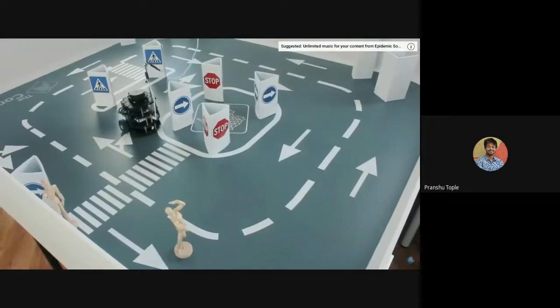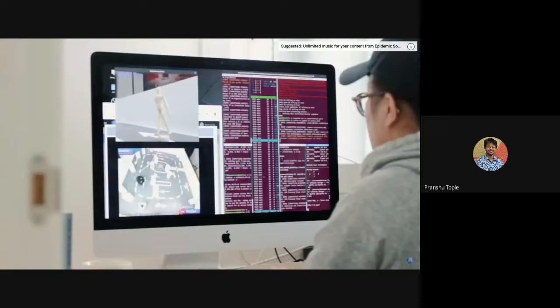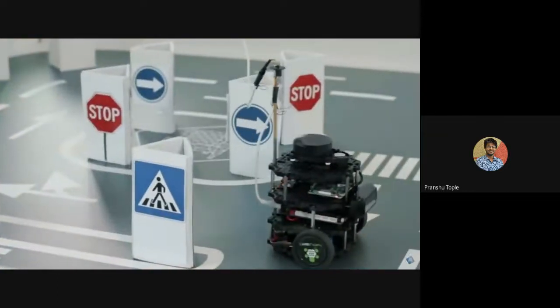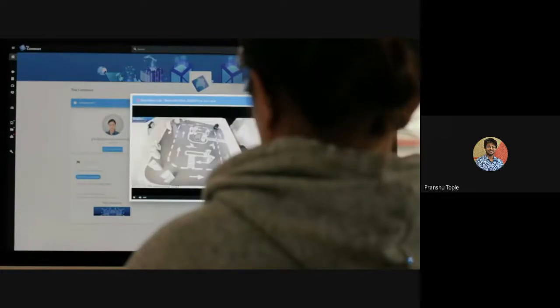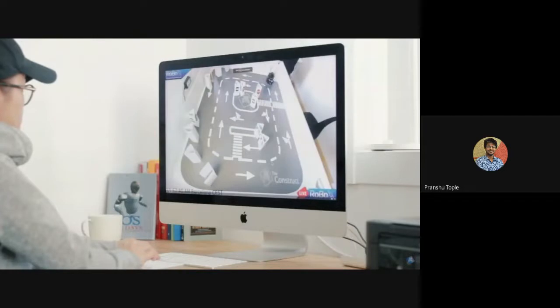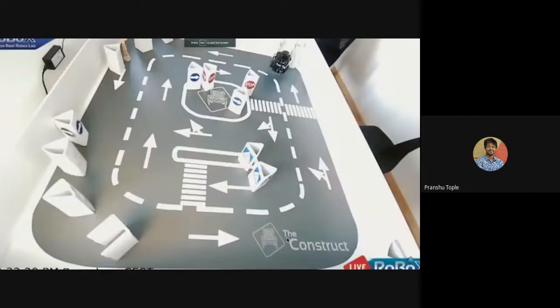It can assist you in learning robotics anywhere at any time. Geographical location will no longer limit your robot programming. You don't need to buy a robot or build a laboratory. Everything is ready here for your robot algorithm testing.